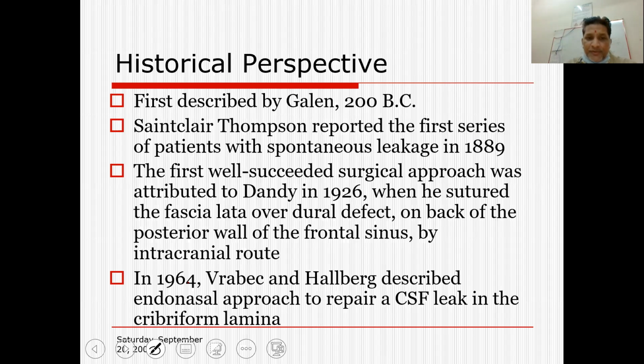There is no need for an extranasal approach, or to make a window into the skull bone and retract the brain itself, and then repair the leak from the cranial side. That has by and large been countered by the development of the endonasal approach.